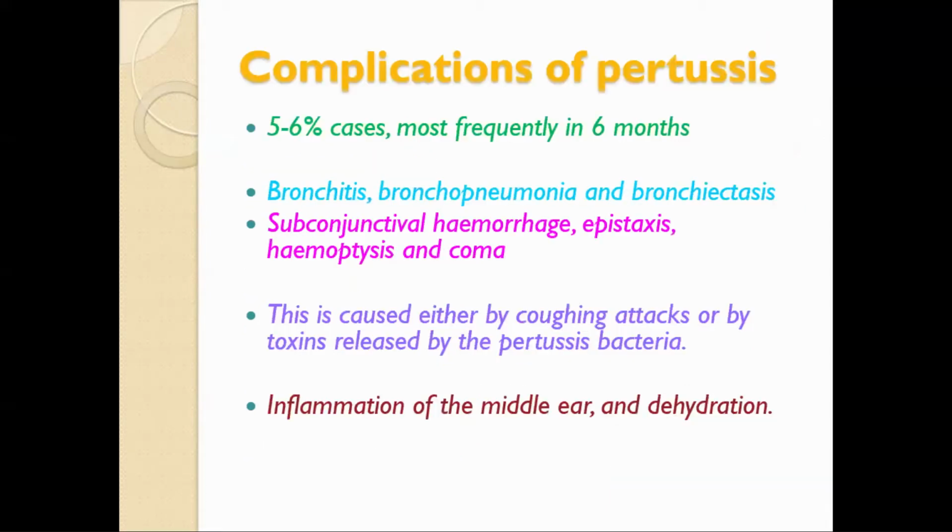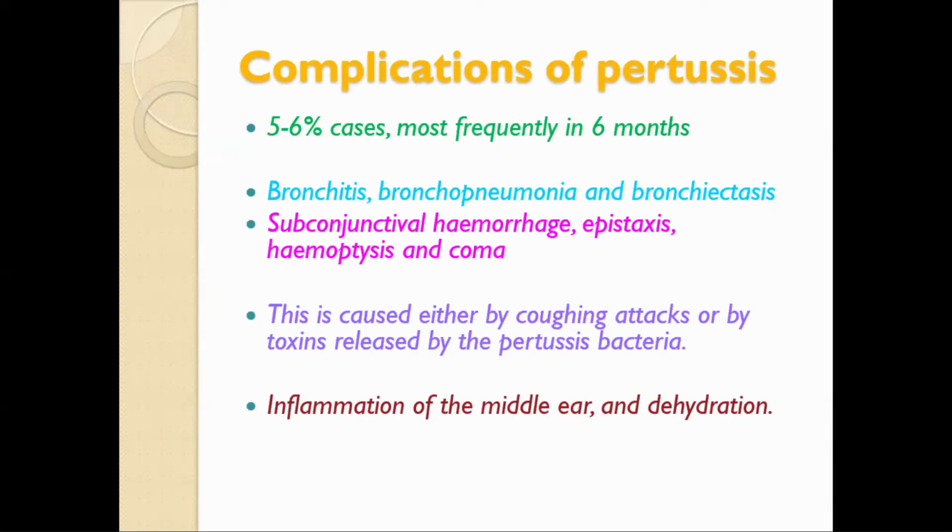Okay, complications. In 6% of cases complications may arise, most frequently because, as we discussed earlier, mortality is associated with children under 6 months. So CFR is high among those less than 6 months, not other groups. Although this is a childhood disease, it mainly affects those less than 6 months. Other complications are bronchitis, bronchopneumonia, so there is inflammation of the lungs and bronchioles, and also bronchiectasis.